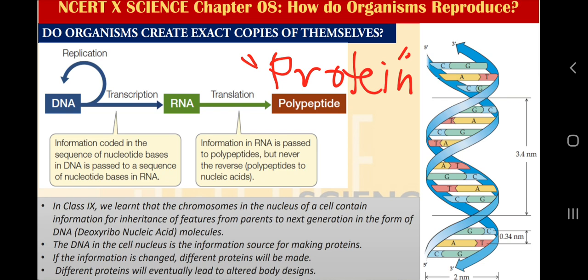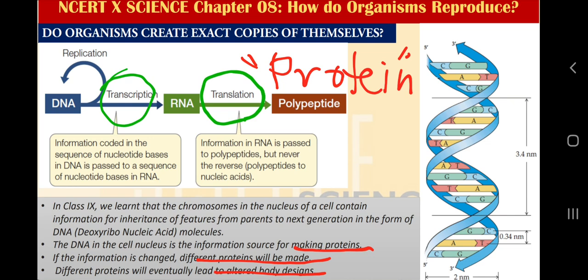If the information is changed, different proteins will be made. Again, different proteins will eventually lead to altered body designs. Let me clarify these things for you. This is a very complicated idea, but I will simplify it here. You can have a hint that DNA can make RNA, RNA can make protein, but it is not this simple. DNA can guide the synthesis of RNA by the process of transcription, written here, and RNA can guide the synthesis of protein by the process of translation.